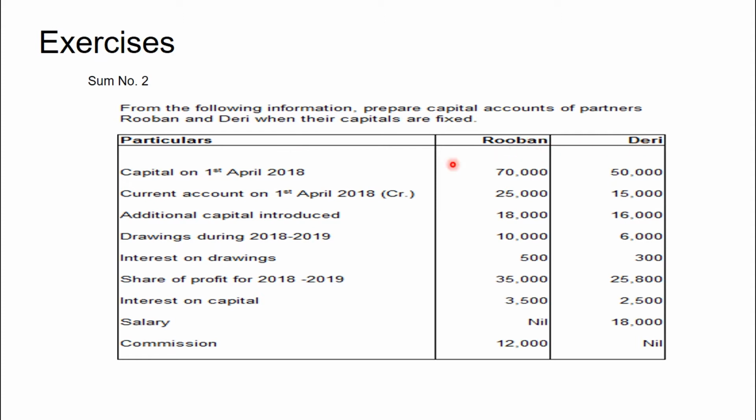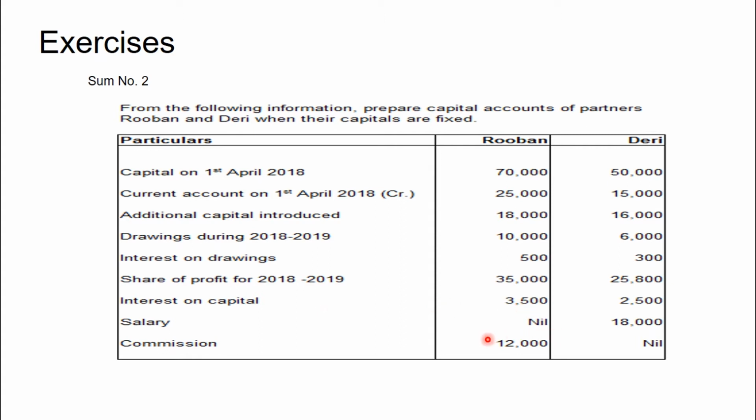The capital as on 1st April means the opening capital for Rupan and Derry. Current account, that is credit balance, and additional capital introduced during the year, drawings made during the year, interest on drawings, share of profit for the partners, interest on capital, and salary and commission.